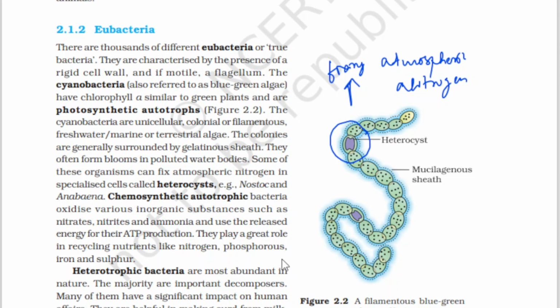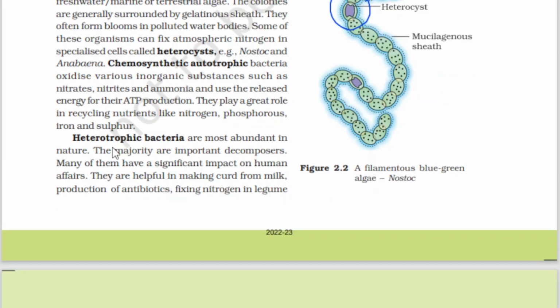Coming to heterotrophic bacteria, they are most abundant in nature. The majority are important decomposers. Many of them have a significant impact on human affairs.